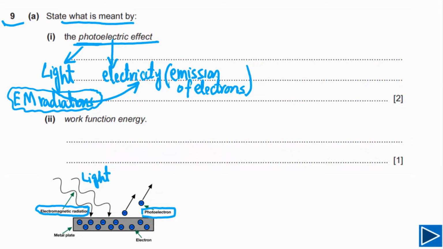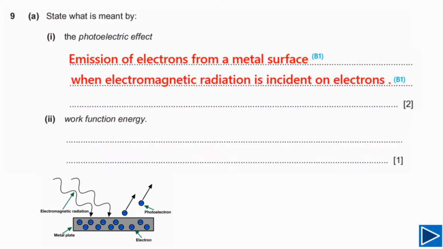Now let's try to understand how we can write down a proper answer. This question has 2 marks, so we have to mention 2 points. Simply you can say emission of electrons from a metal, or from a metal surface. If you write down this one, you will get 1 mark. And the second point, you can say when electromagnetic radiations are incident on metal. If you write down these 2 points, you will get 2 marks.